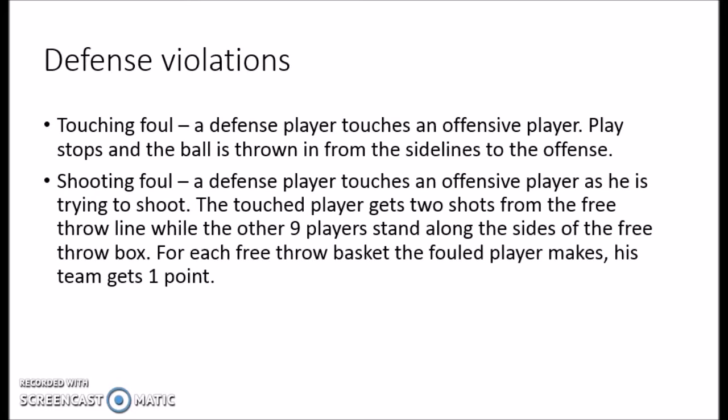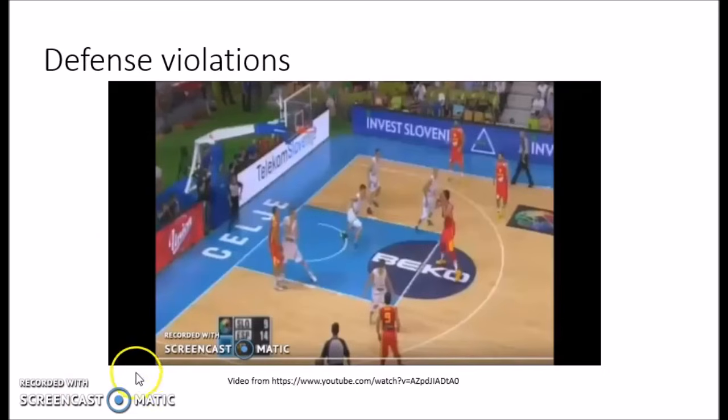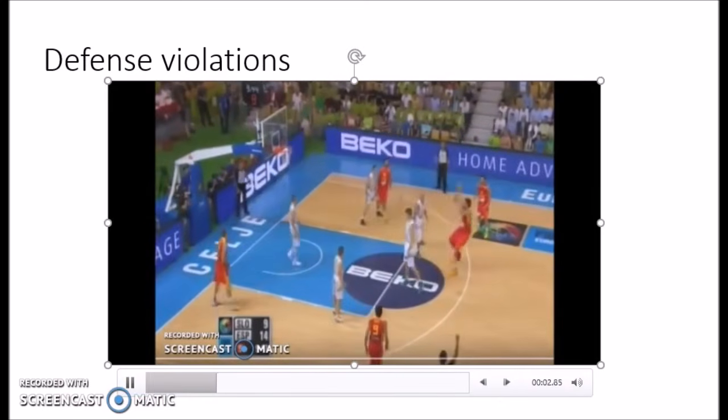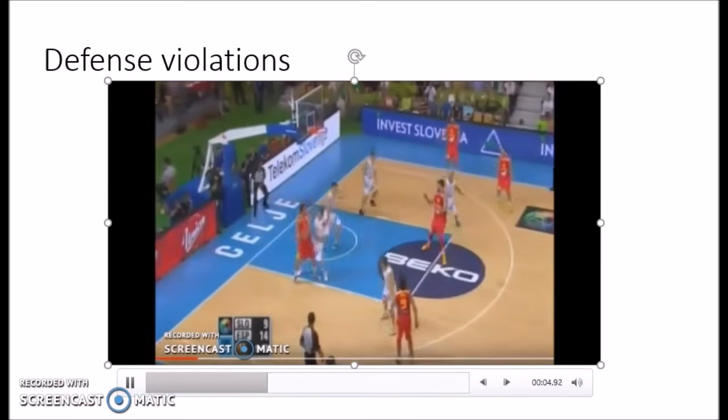A defensive foul occurs whenever someone who is playing defense touches someone who is playing offense. If the offensive player is not trying to shoot a basket, then play stops and the ball is thrown in from the sidelines. If an offensive player is trying to shoot a basket while he is touched, that results in a shooting foul. A shooting foul occurs whenever the person with the ball is trying to shoot and he is bumped by a defensive player.